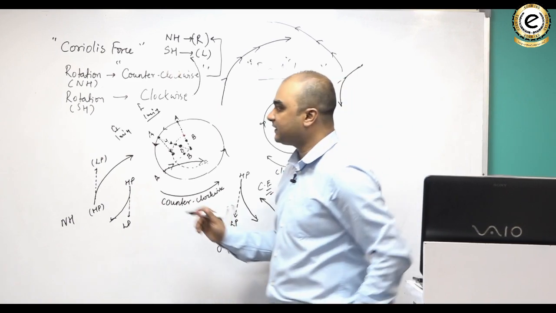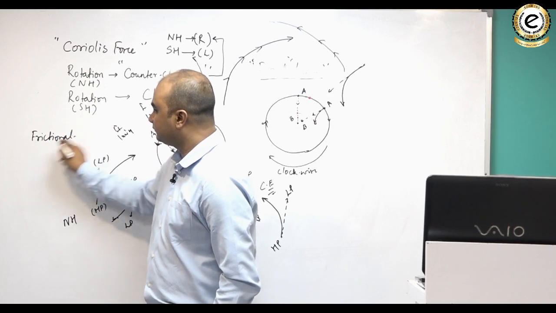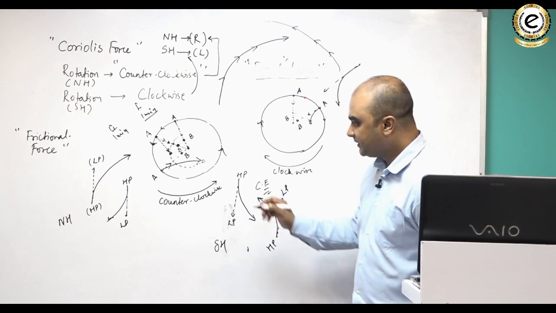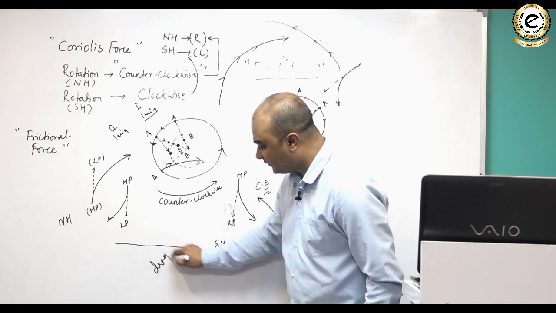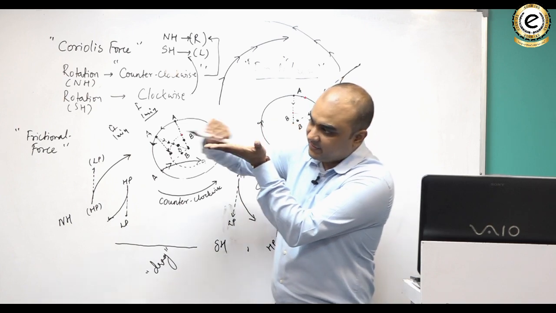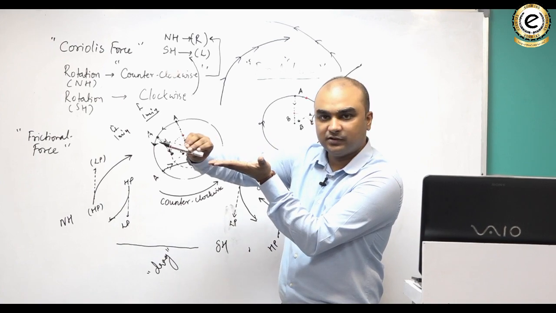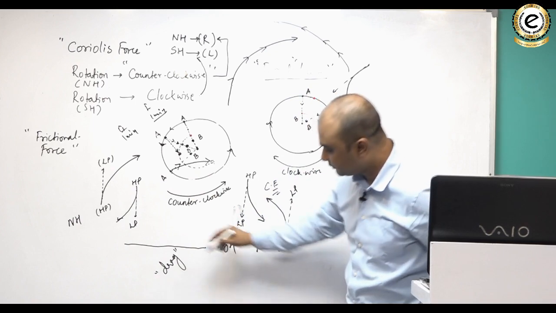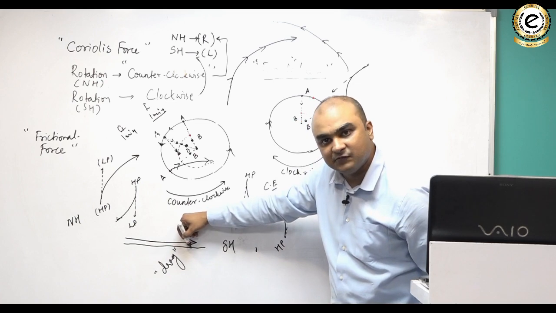The third force that affects wind movement is the frictional force. Now what is with respect to the frictional force? You see that frictional force is nothing but the drag force or the resistance which is created by the ground as the air is moving. अगर समझ लो एक स्मूथ सरफेस है, उसके ऊपर अगर एयर मूव करेगा, there would be less friction. But if there are mountains and valleys and all of that, you can understand there would be a lot of friction. Suppose this is the surface and wind is moving over it like this, there would be less friction.